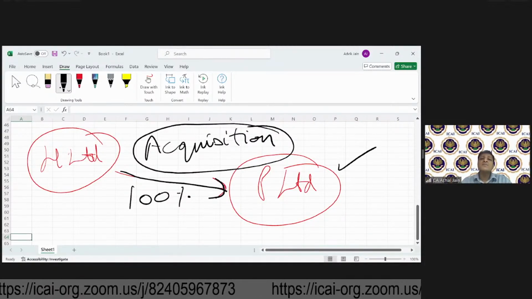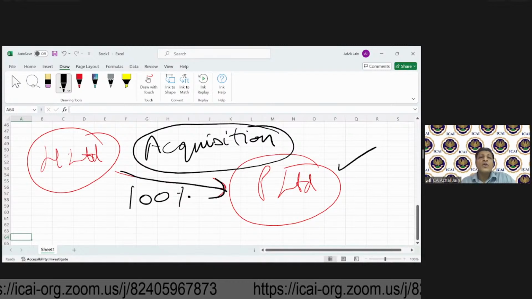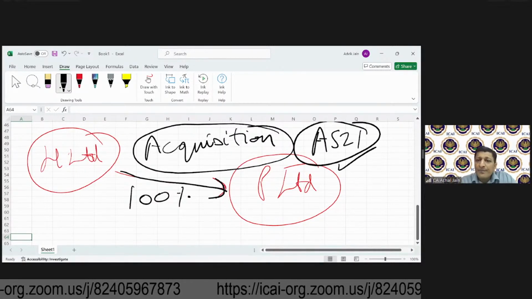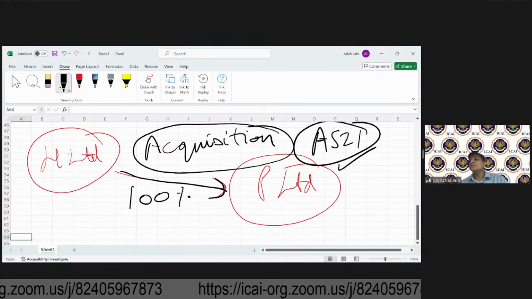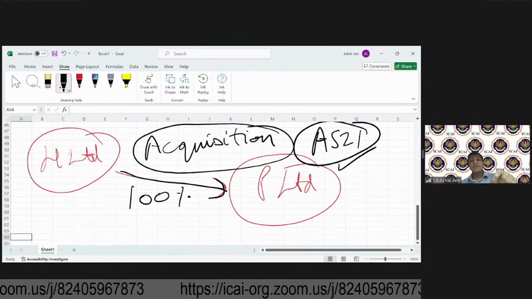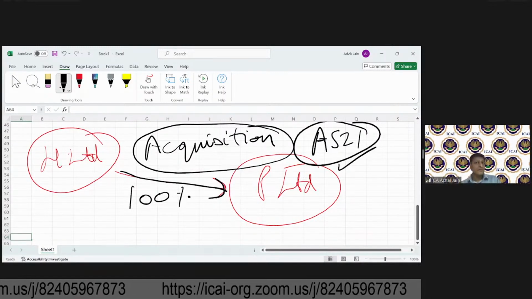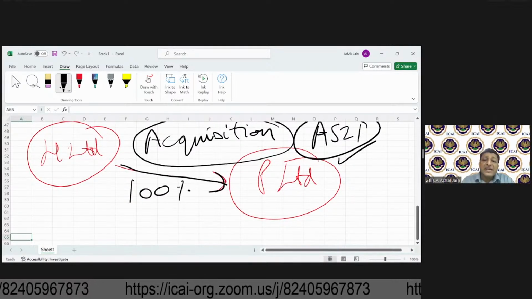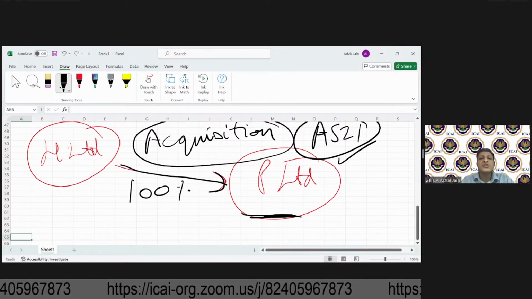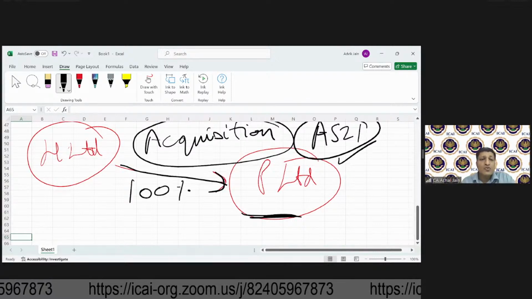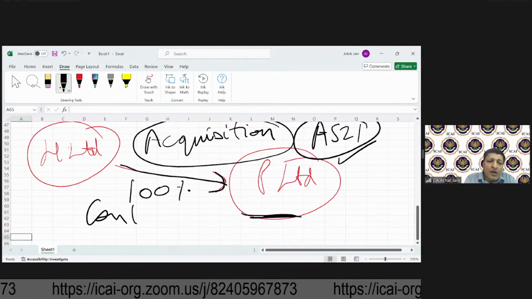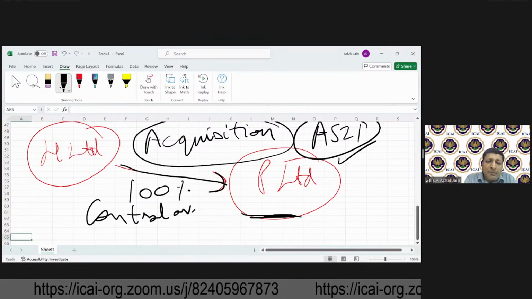For this type of situation, AS21 will come into the picture. AS21 will be applied on this. And in this case, when P is acquired by H, what do you call it? H gets control over P Limited.